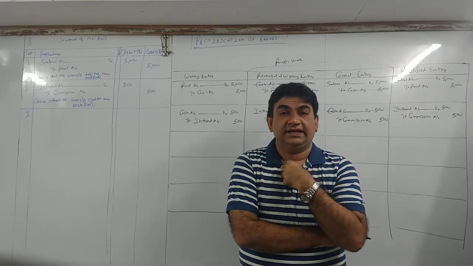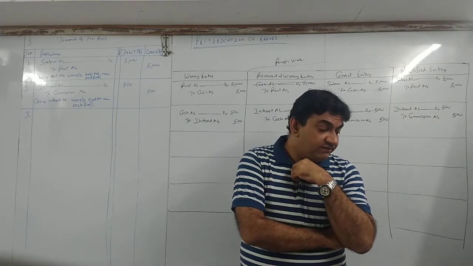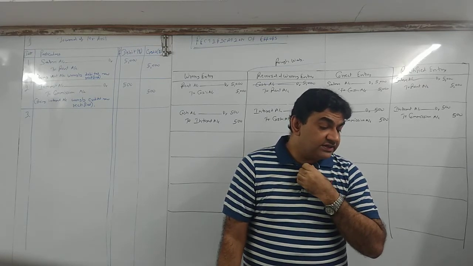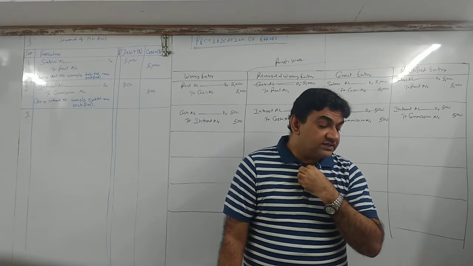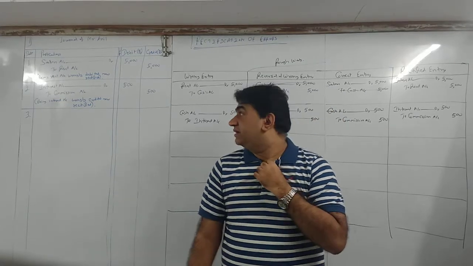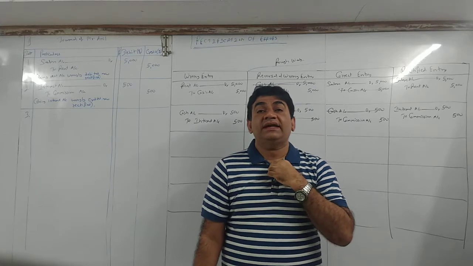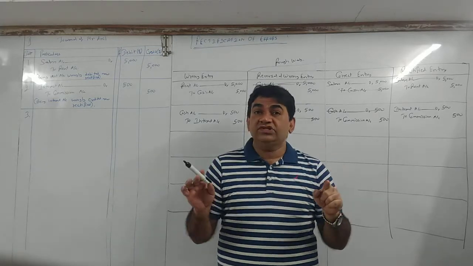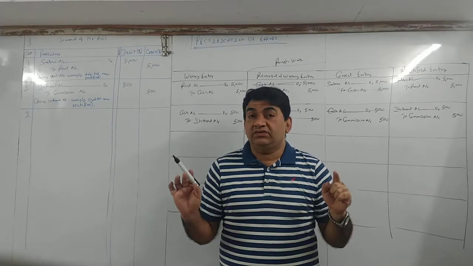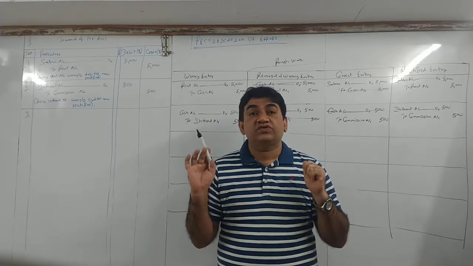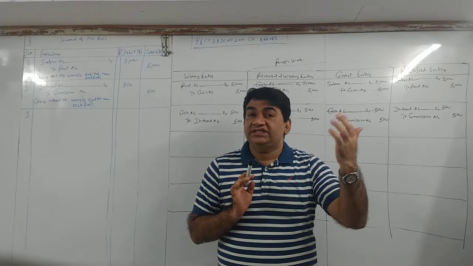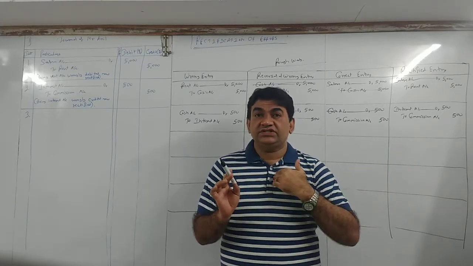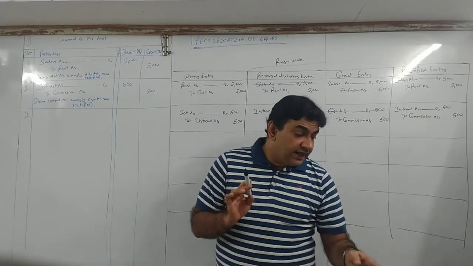Clear guys? Getting it now? Chalo. Same way next. Third, machinery purchase for 10,000 debited to purchase account. Machinery purchase. Tell me, what should be my correct entry? What I told you many times: when you buy goods, that time you will put purchase account. Machinery is a fixed asset. So what should I do? I will debit machinery, real account, as machinery comes in. Nothing is given.